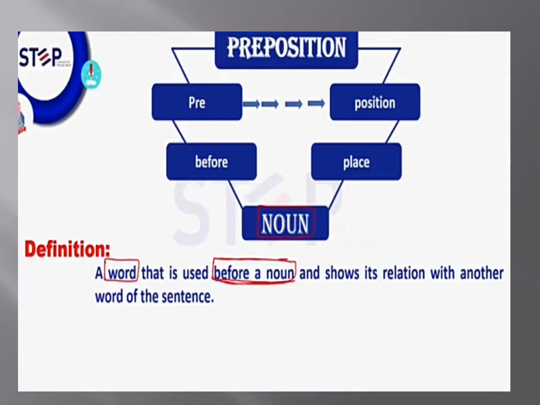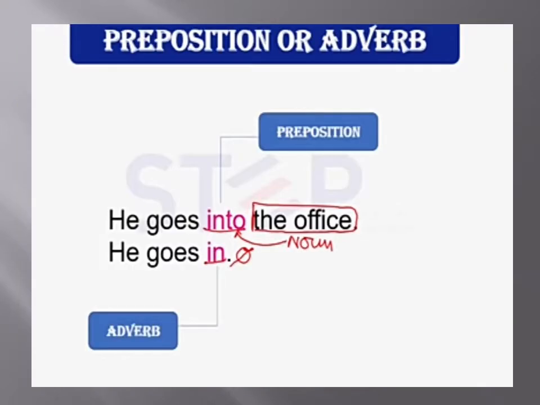Today the topic we are going to discuss is grammar topic number 3, preposition. A preposition is a word used before or in place of a noun. A word that is used before a noun, or that shows relation with another noun, is called a preposition.